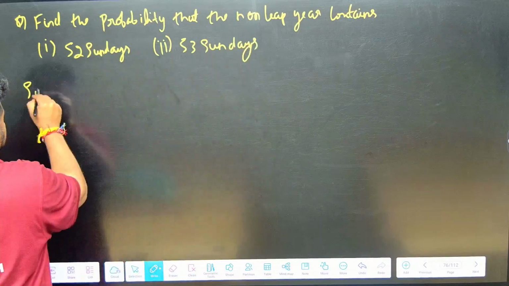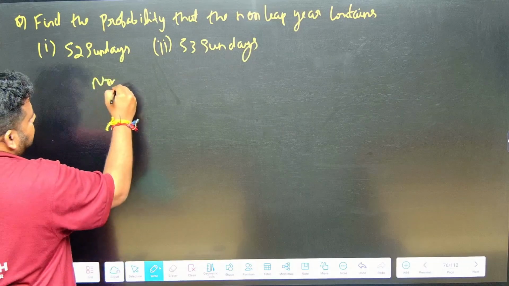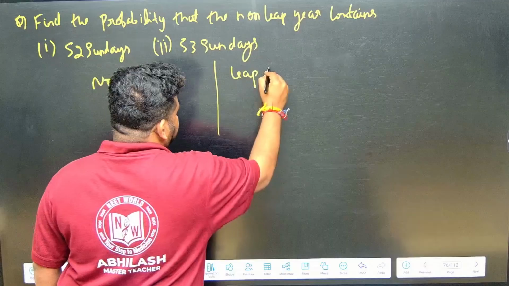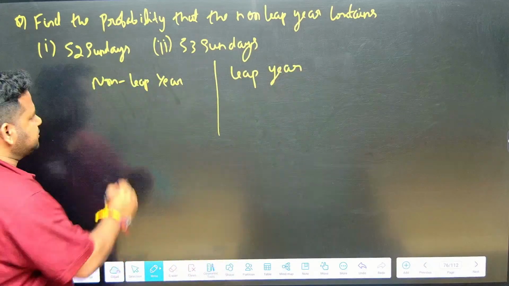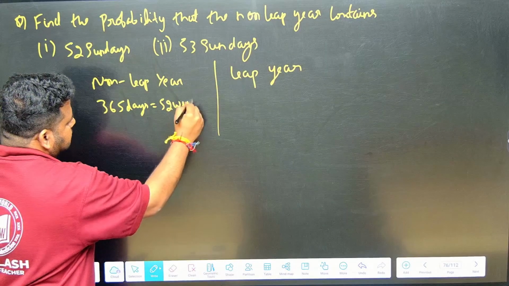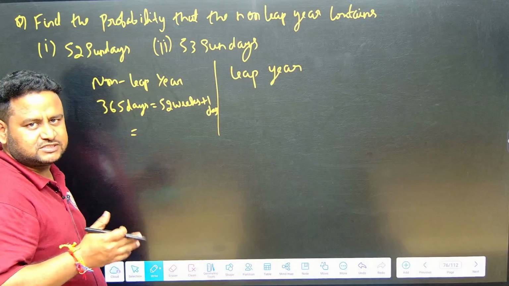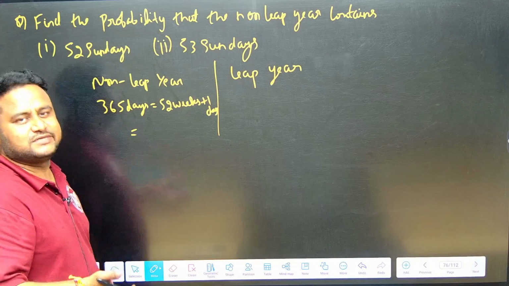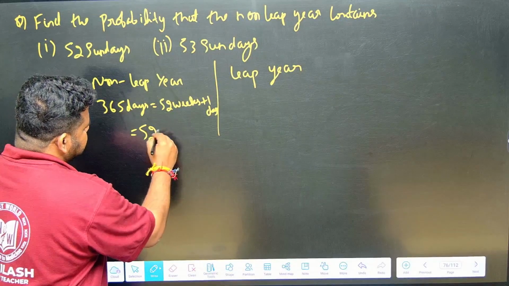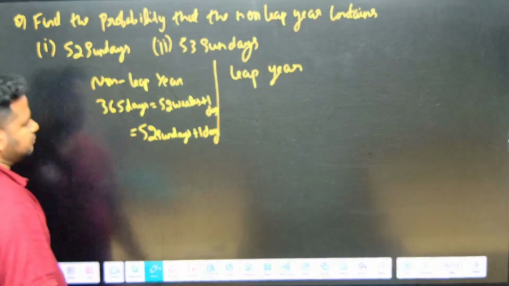Okay, solution. But before going to the solution, we will learn some basics. See here, first we will talk about a non-leap year and then we will talk about a leap year. Non-leap year means we are having 365 days, that is equal to 52 weeks plus 1 day. 52 weeks means 52 Mondays, 52 Tuesdays, 52 Wednesdays, 52 Thursdays, 52 Fridays, 52 Saturdays, 52 Sundays. That means we will have 52 Sundays plus 1 day.